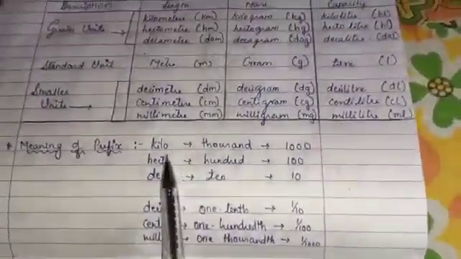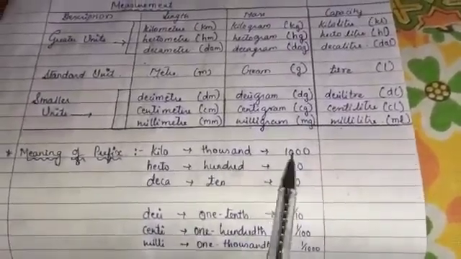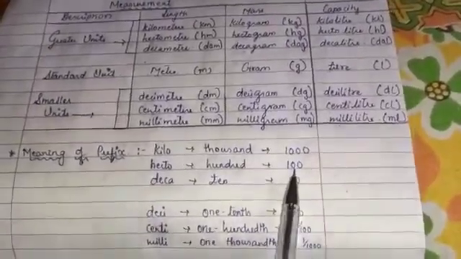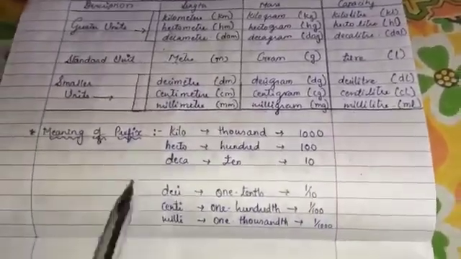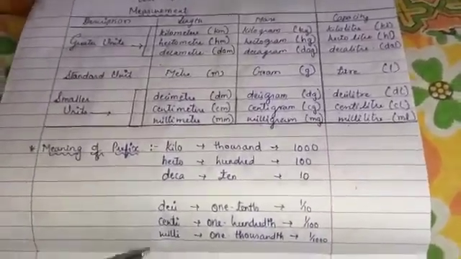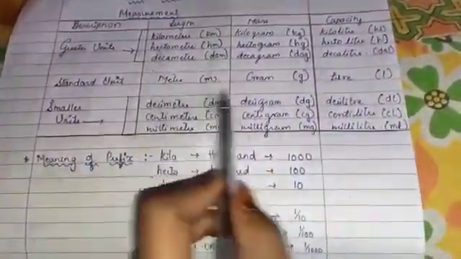So kilo means 1000 always. You have to remember kilo means 1000, hecto means 100 and deca means 10. Now if we will go to a smaller unit, here meter is there, gram is there, liter is there, that is having 1.